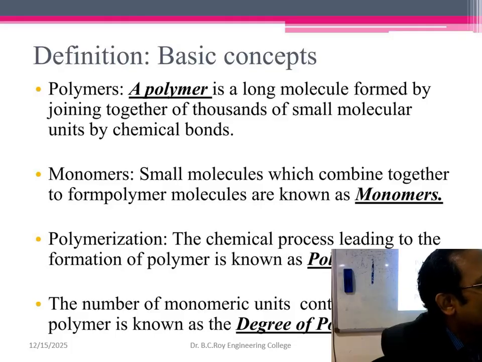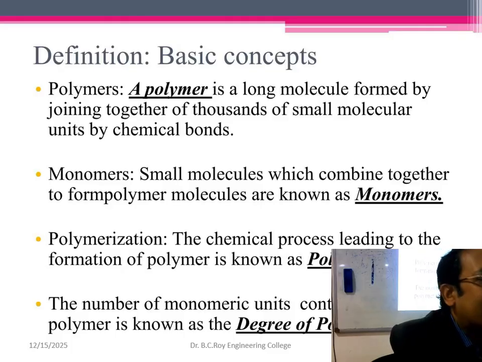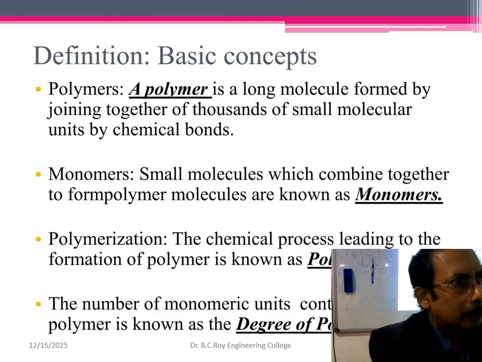Cracking means what? Breaking into small fragments. That is called cracking. Thermal cracking, catalytic cracking. Cracking means a large molecule broken into small fragments. Now, the naphtha cracker unit breaks the naphtha into small fragments.